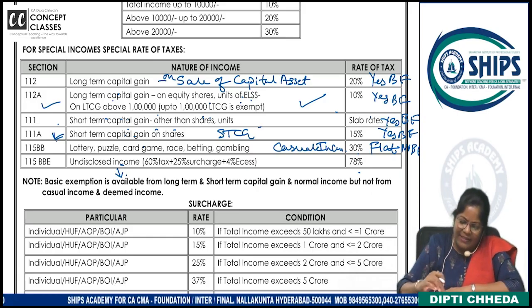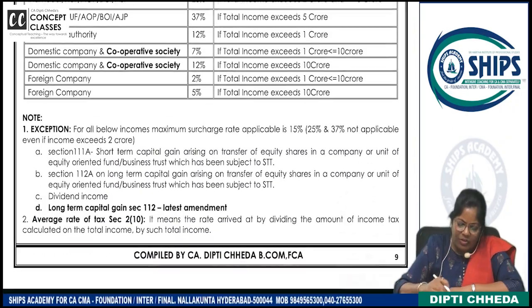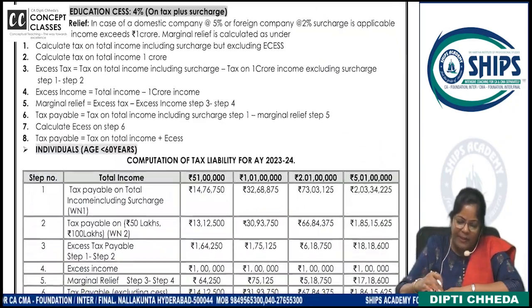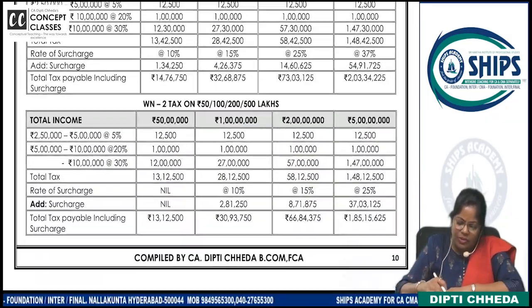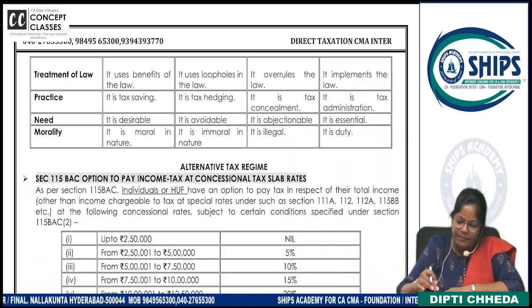Okay? Right. And then we have surcharge rates also, and we have special, like other than individual, how they are going to pay the tax. Let us do some problems with the special income. First, I'll give problems on my own.